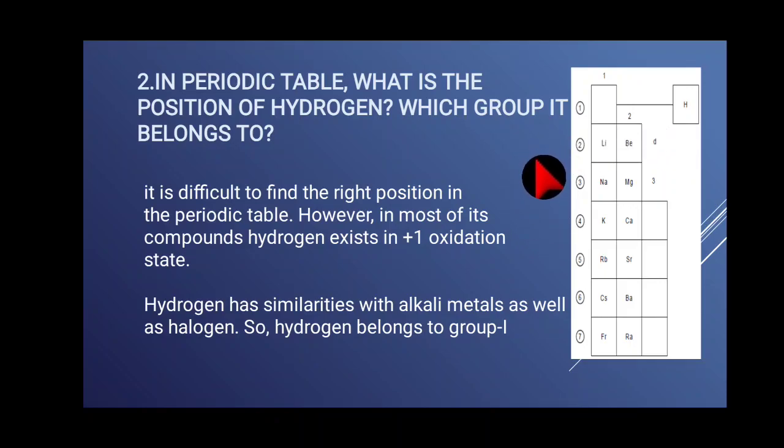Fluorine, chlorine, bromine, iodine are called halogens. The halogens carry a -1 charge. Hydrogen also has a -1 charge as well as +1. Suppose it has +1, it belongs to alkali metals. -1 belongs to halogens. That's why it is difficult to find the right position in the periodic table.